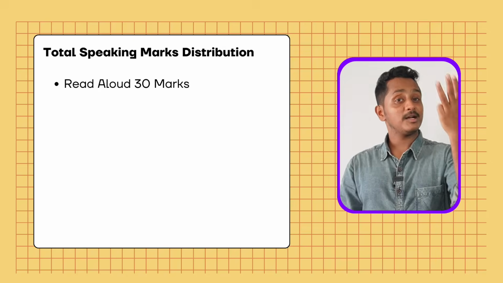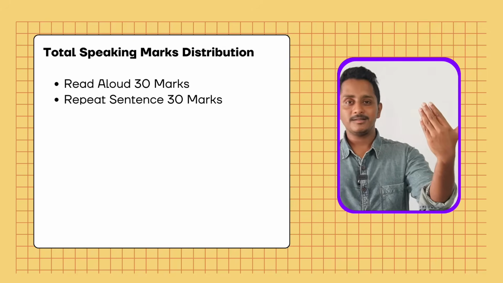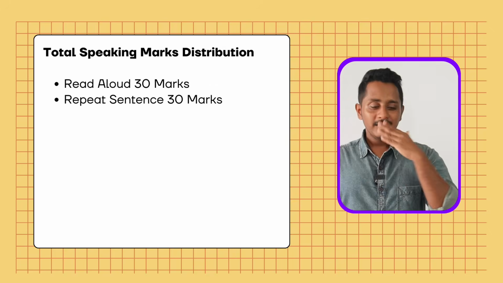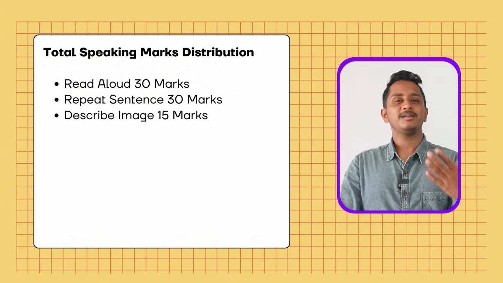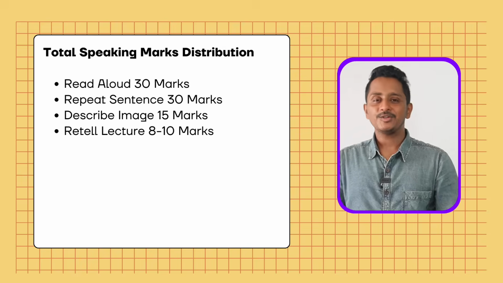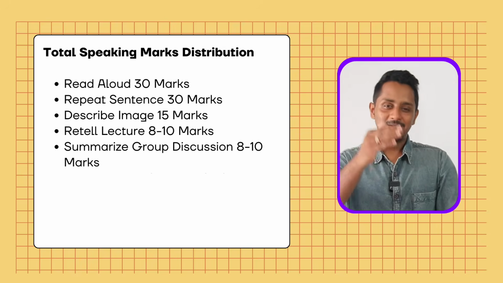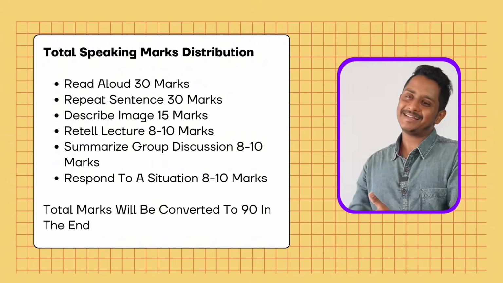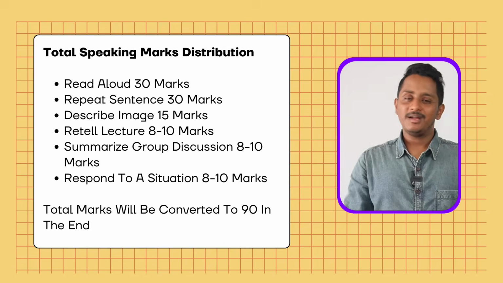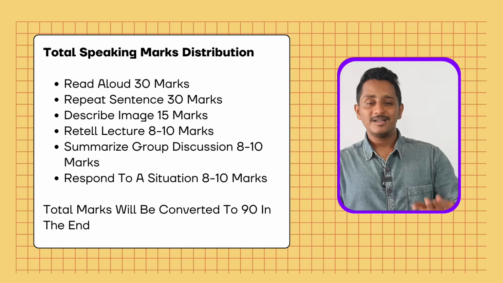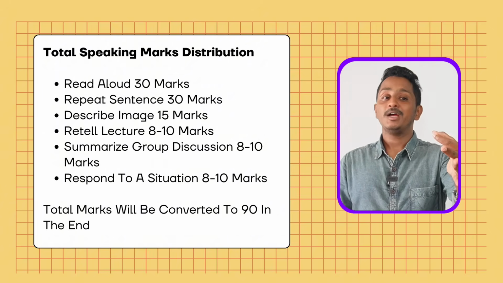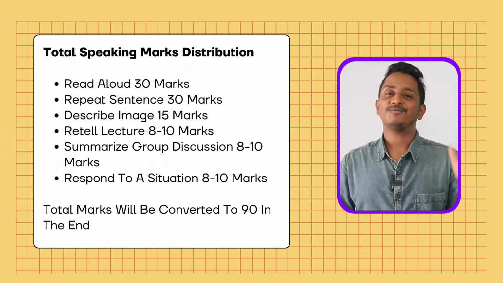Now we will understand the total speaking marks distribution. 30 marks from read aloud, 30 marks from repeat sentence. Read aloud, depending on the questions, could be between 30 to 35. Repeat sentence strictly 30. Describe image 12 to 15 marks. Written lecture 8 to 10 marks. Summarize group discussion 8 to 10 marks. Respond to a situation 8 to 10 marks. This will of course exceed 90, but I think overall they will convert this to 90 and give you scores. So not much of the changes apart from 2 new modules having been added, and read aloud marks to reading have been waived off. Hope it is clear.